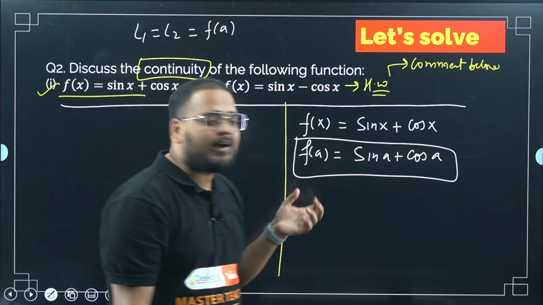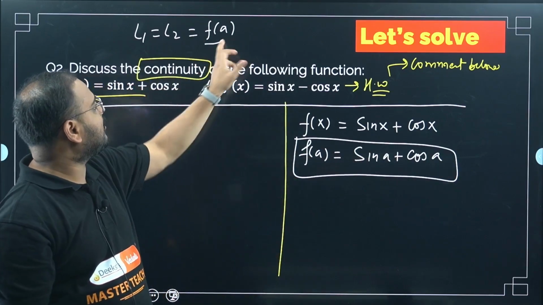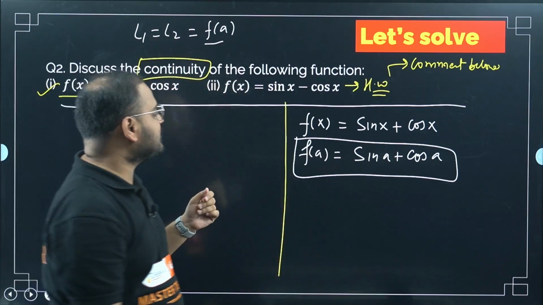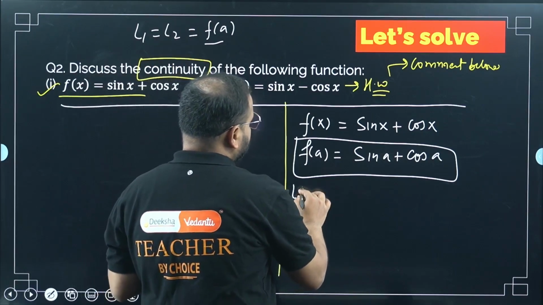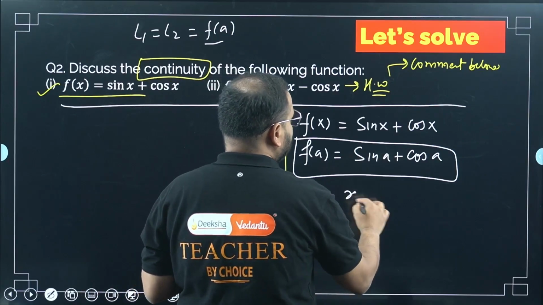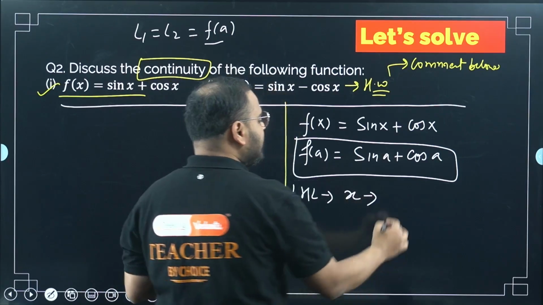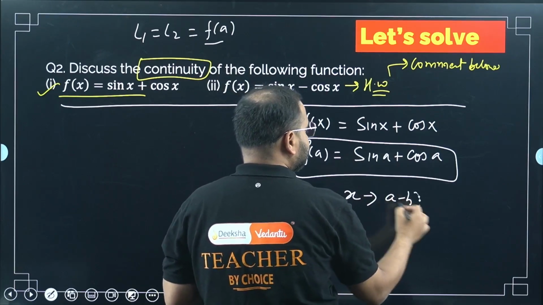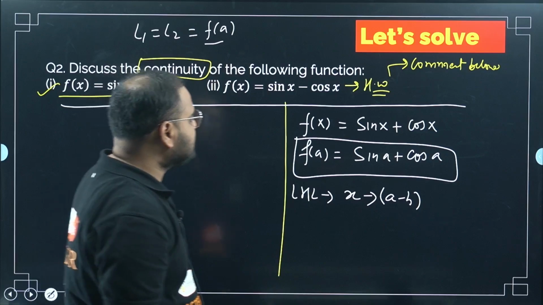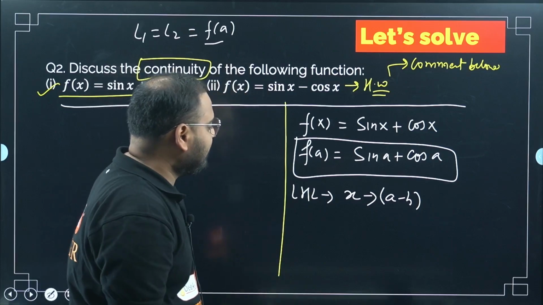So f of a we got. We'll try to find out our L1, L2. What is L1? LHL, and L2, RHL. Let's find LHL. How will I find LHL? For LHL, I replace this x by a minus h, remember this? a minus h. Correct, sir? Okay, and then h will tend to 0.